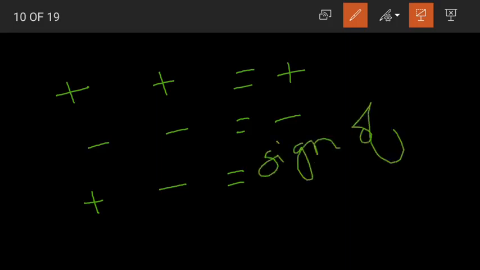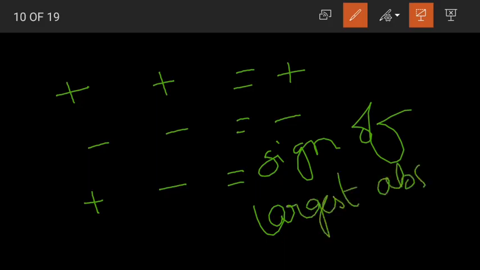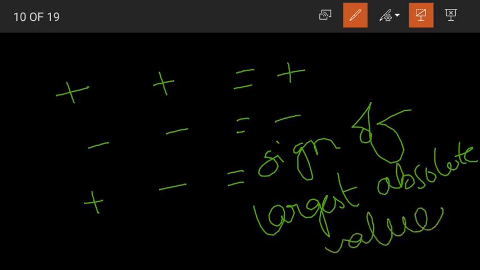If both the numbers are negative, then the answer is negative. If one is positive and other is negative, what will the answer have? The answer will carry the sign of largest absolute value. The result will carry the sign of largest absolute value.